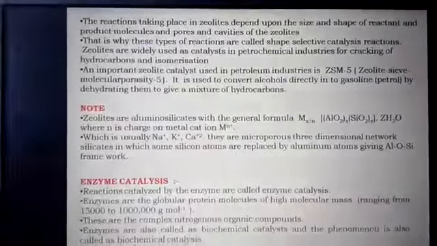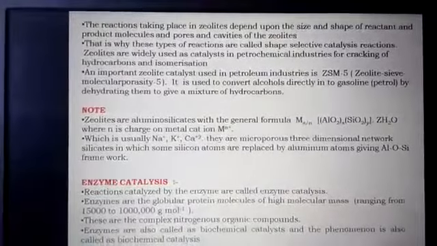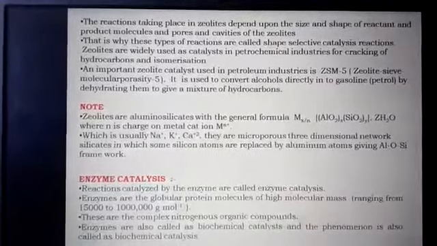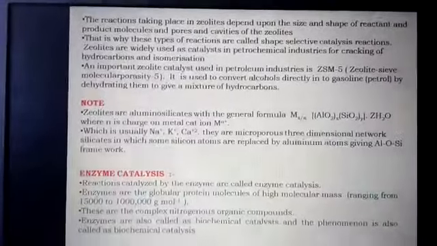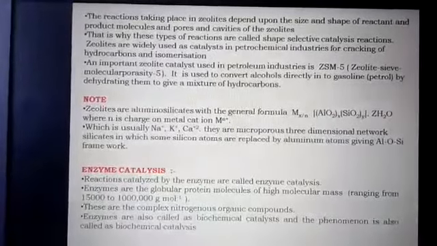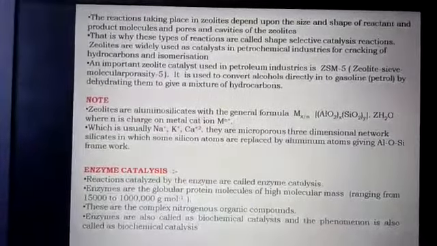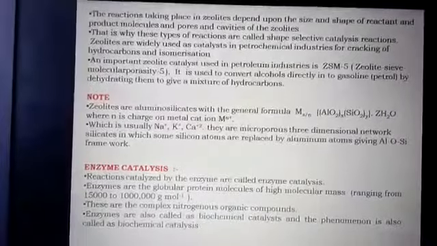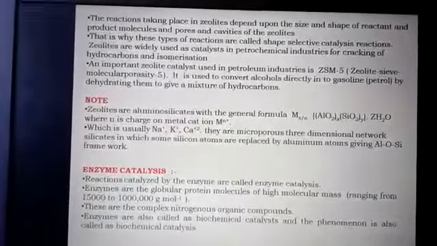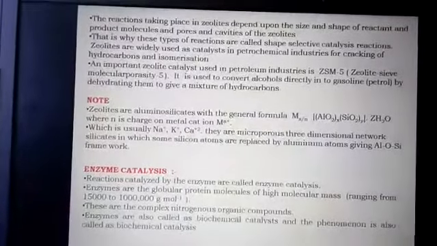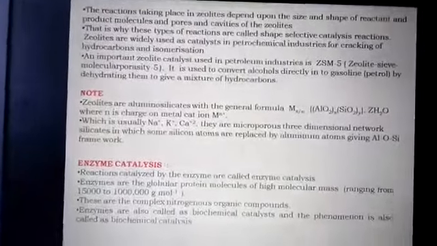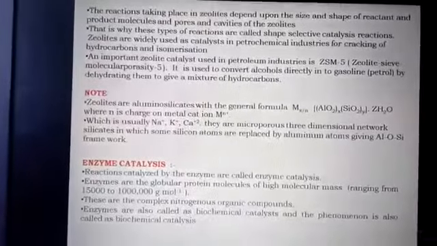The reaction in zeolite takes place depending upon the size and shape of the reactant and product molecules and the pores or cavities of the zeolites. That is why these types of reactions are called shape selective catalysis reactions. Zeolites are widely used as catalysts in petrochemical industries for cracking hydrocarbons and isomerization. This concept we discussed in our first PUC.